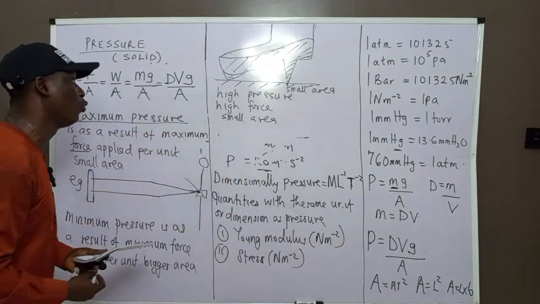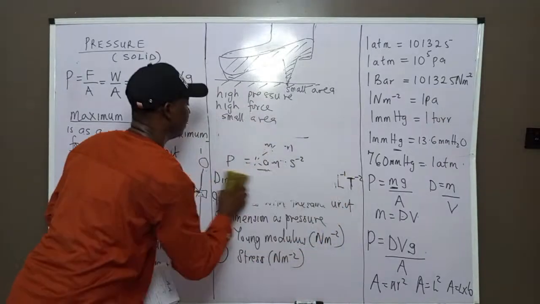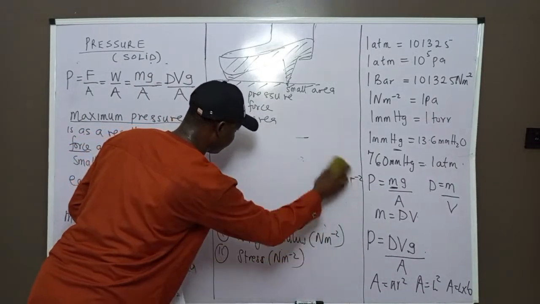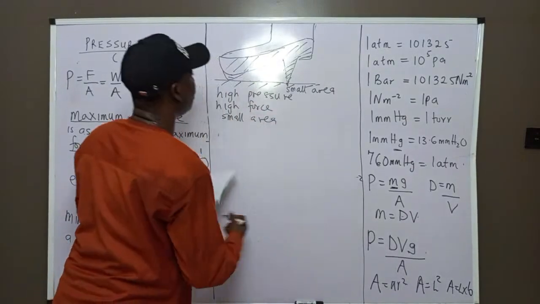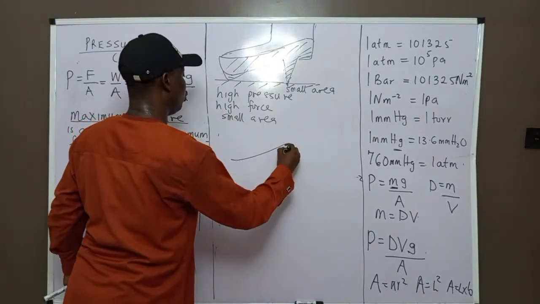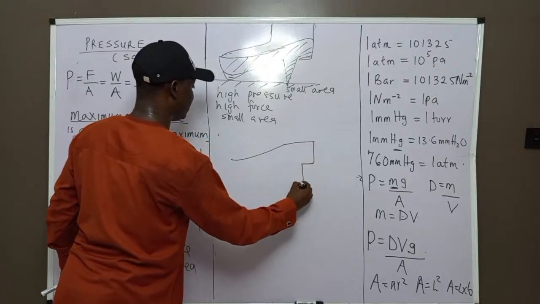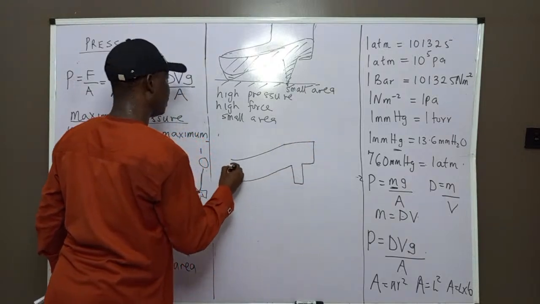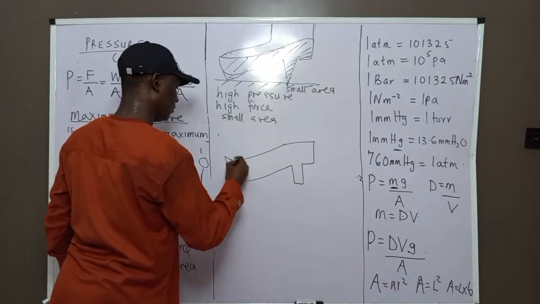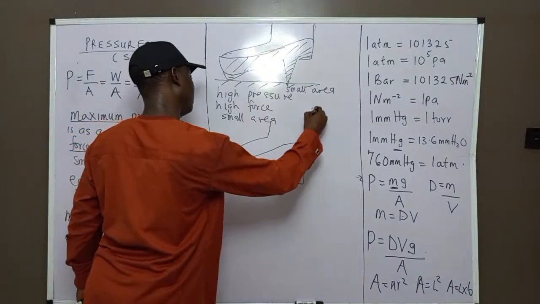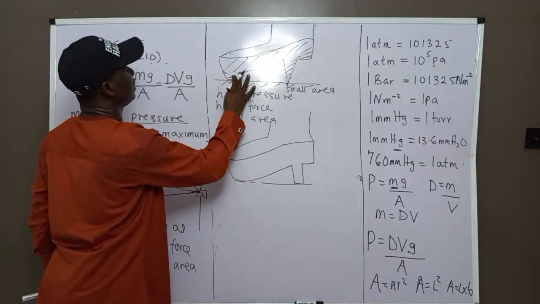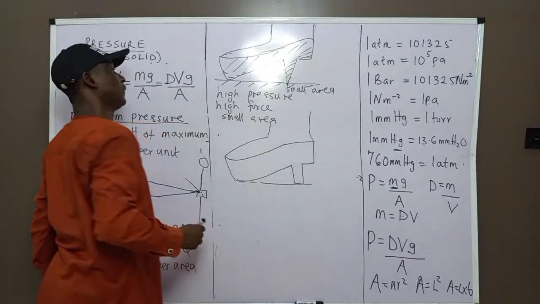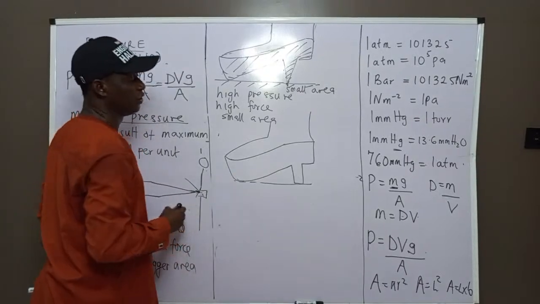But let's take another heel that is a wide heel. A heel that is wide. Look at this heel now. This is the floor. This is a heel. Now this is the shoe of the lady.